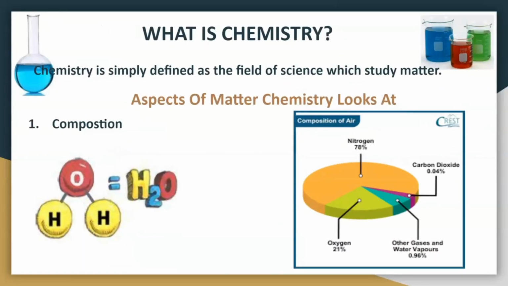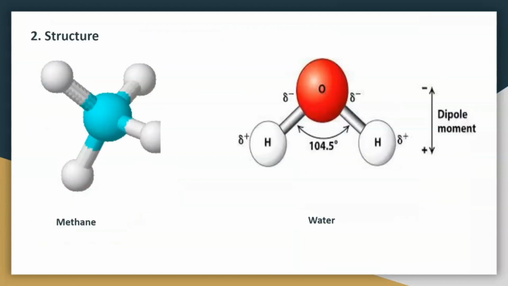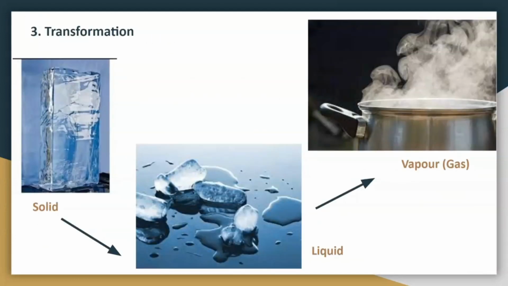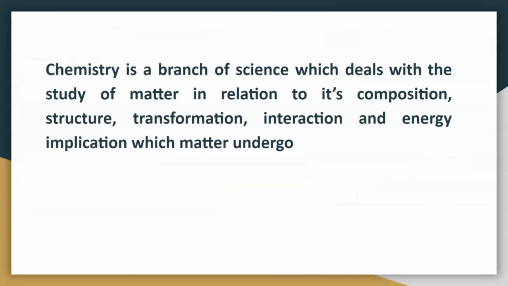We have seen the aspects of matter which chemistry looks at, from its composition to the structure, to the transformation, to the interaction of matter, and also energy implication. We can now put these points together and holistically define chemistry. So now we define chemistry as a branch of science which deals with the study of matter in relation to what? In relation to its composition, structure, transformation, interaction, and energy implication which matter undergoes. I hope that is clear.